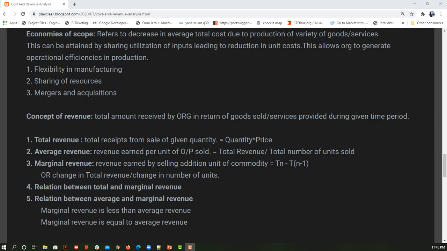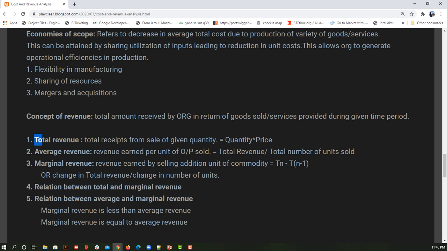Now coming to our final concept, revenue. Irrespective of everything you did so far, in the process of having the product that you have manufactured be utilized by the next level of consumer or the end user, by selling all the products or services, the amount that you get in return is called revenue. Forget about how much you spend on it. The amount that you get after selling your goods or providing your services is called revenue.